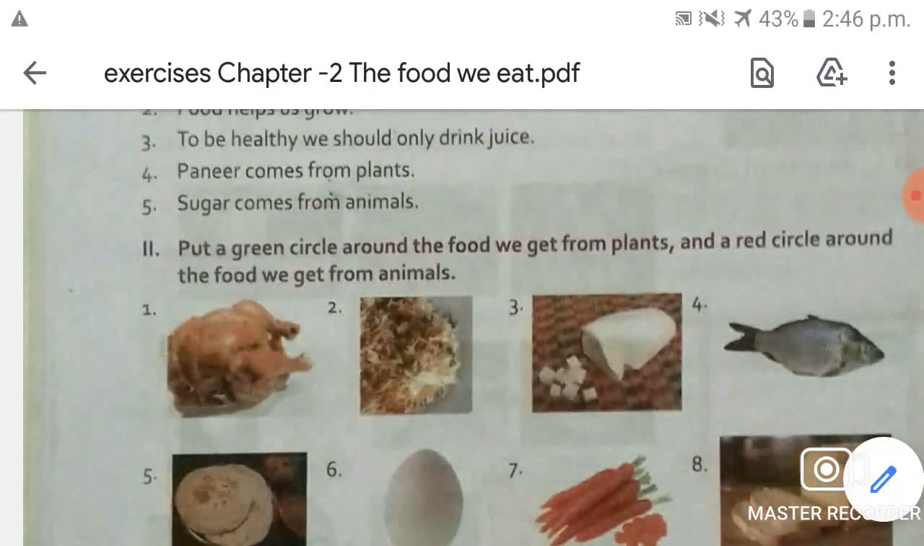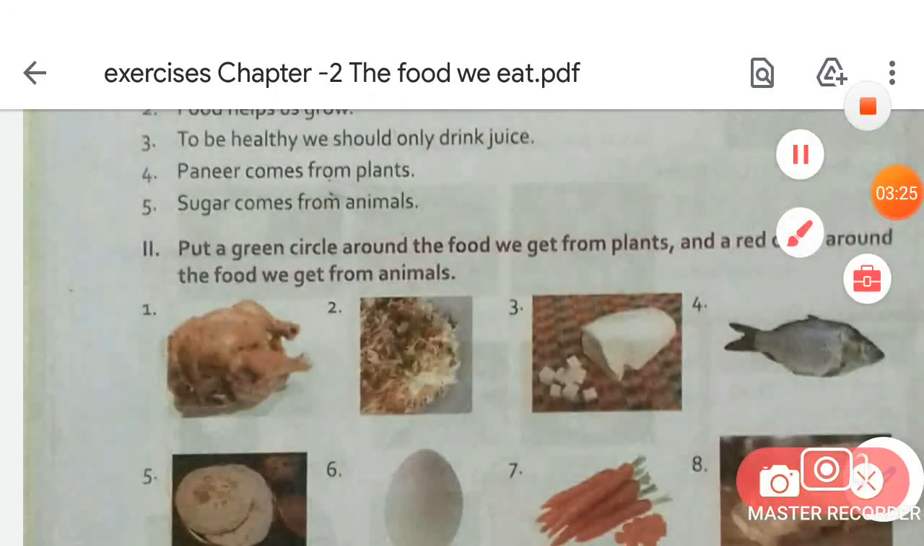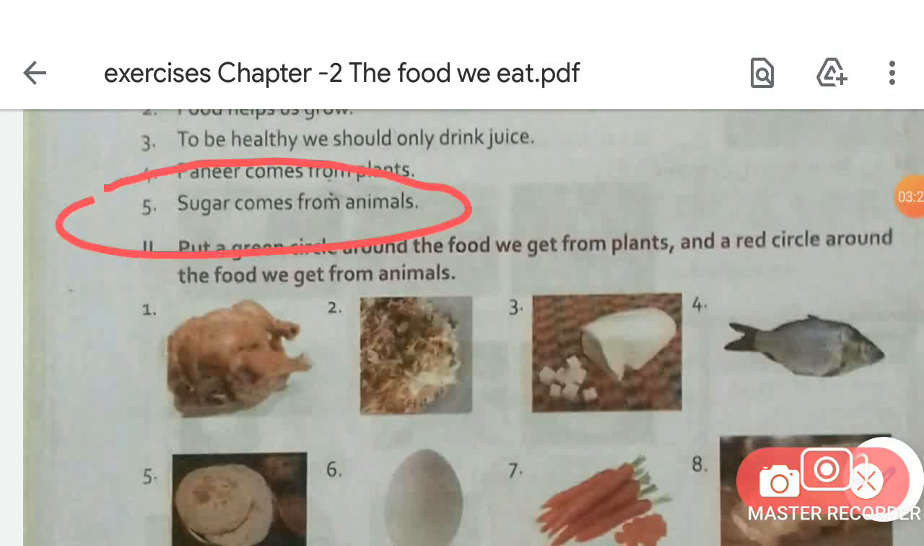Is that clear? Now move on to the next one, and the next sentence is: sugar comes from animals. Is it true or false, students?